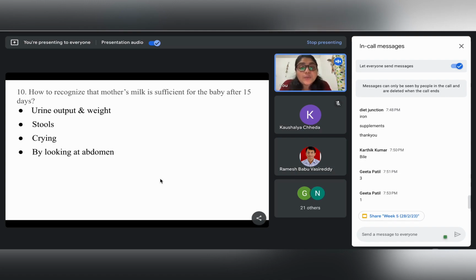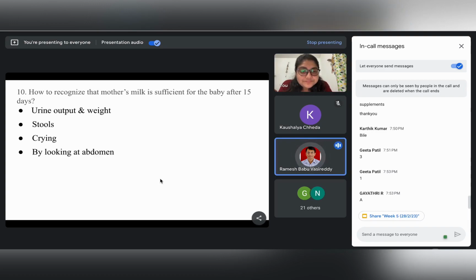How do we say that the amount has been sufficient for the baby? The baby should wet the nappy at least 7 to 8 times in a day. Yes, and the baby should be able to gain half a kg of weight in 15 days. Okay, so let us see the answer.